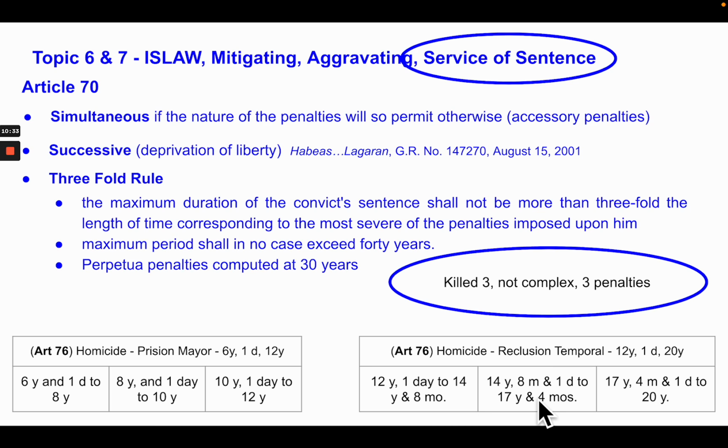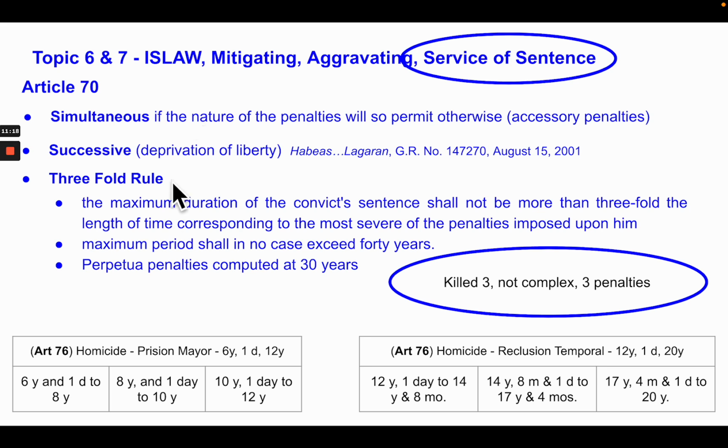So for example, we can demonstrate this threefold rule. Say for example, a person is convicted of a crime punished with 6 years, and that person committed four separate acts that are punished 6 years each. Now, that person cannot serve more than 3 times 6 years. So just 18 years, not 24 years. That's what the threefold rule says. But in no case shall it exceed 40 years.